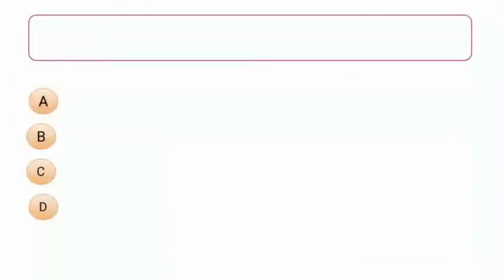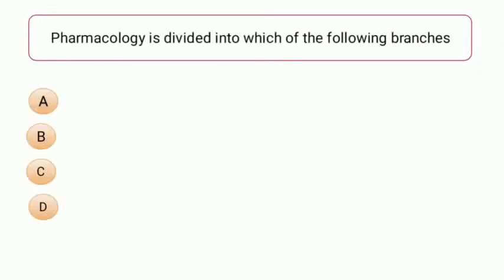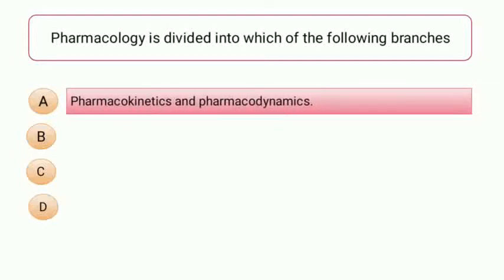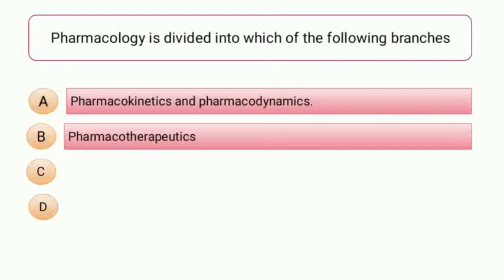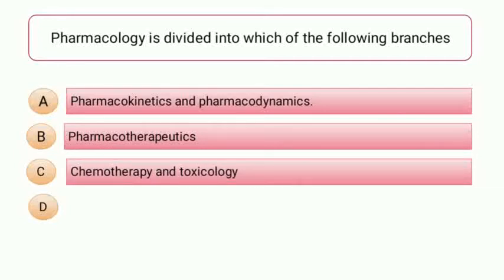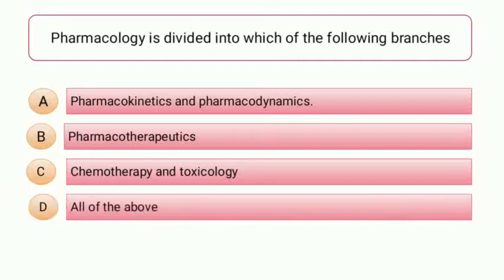The first question from General Pharmacology is: Pharmacology is divided into which of the following branches? And the options are A. Pharmacokinetics and pharmacodynamics. Option number B, that is pharmacotherapeutics. Option number C, chemotherapy and toxicology. And option number D, that is all of the above.